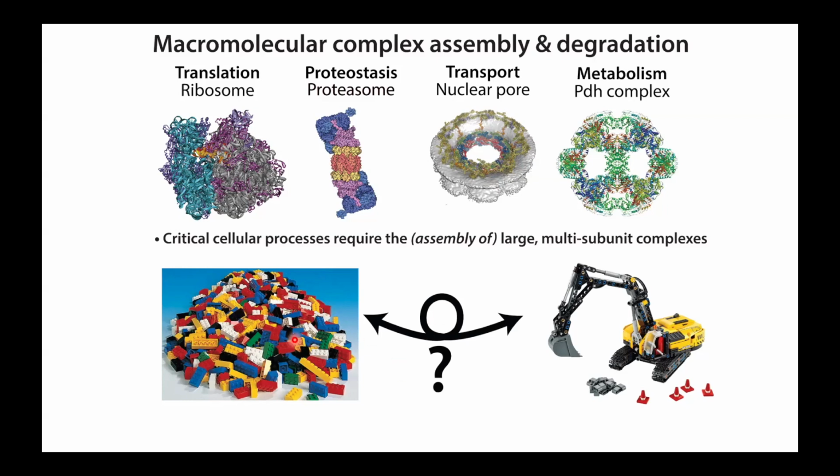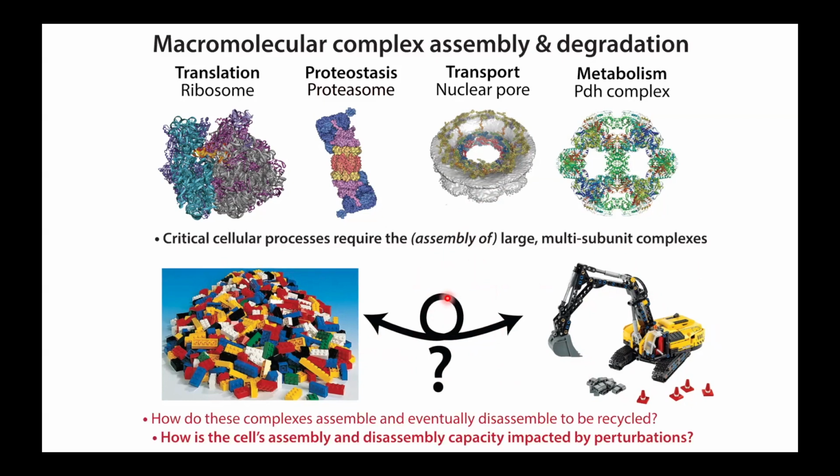Right, and so you can define the pile of components pretty nicely through genetics or IP mass spec like experiments. And again, traditional structural approaches allow us to look at these fully assembled machines. And the question was, are there structural tools that could open this black box up between them? And if you could look into this black box, it would afford you the opportunity to really understand how some key disease predisposing mutations actually give rise to those diseases. Many of these have been mapped to the assembly processes or disassembly processes, but exactly how those work wasn't known.